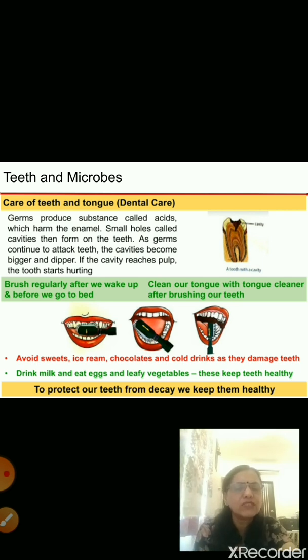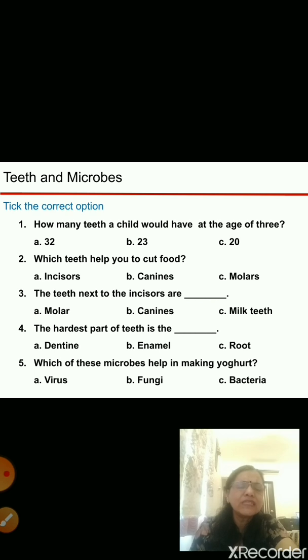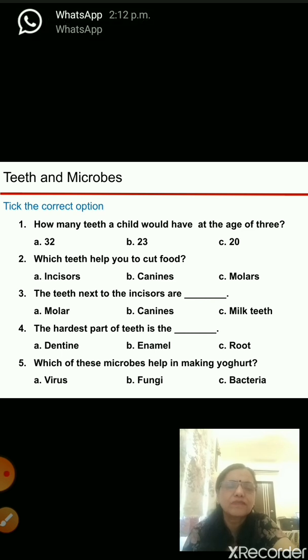Another thing you should do is avoid sweets, ice cream, chocolates, and cold drinks. They harm and damage your teeth, they are not good. So you should not eat more of these things. Instead, you should drink milk and eat eggs and leafy vegetables. They will keep your teeth healthy. So to protect your teeth from decay and to keep them healthy, you should drink milk, eat eggs and leafy vegetables.